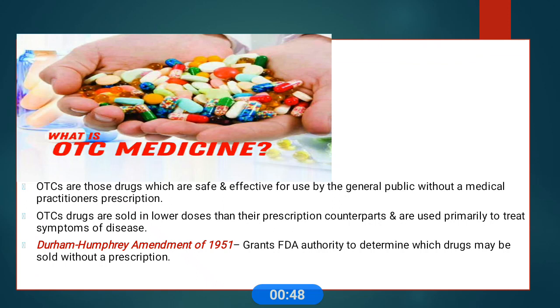Okay. So what are OTC medicines? OTC drugs are safe and effective for use by the general public without a medical practitioner's prescription. OTC drugs are usually sold in lower doses than their prescription counterparts and are used primarily to treat the symptoms of disease. Based on the Durham-Humphrey Amendment Act, the FDA grants permission to determine some drug groups without a prescription.